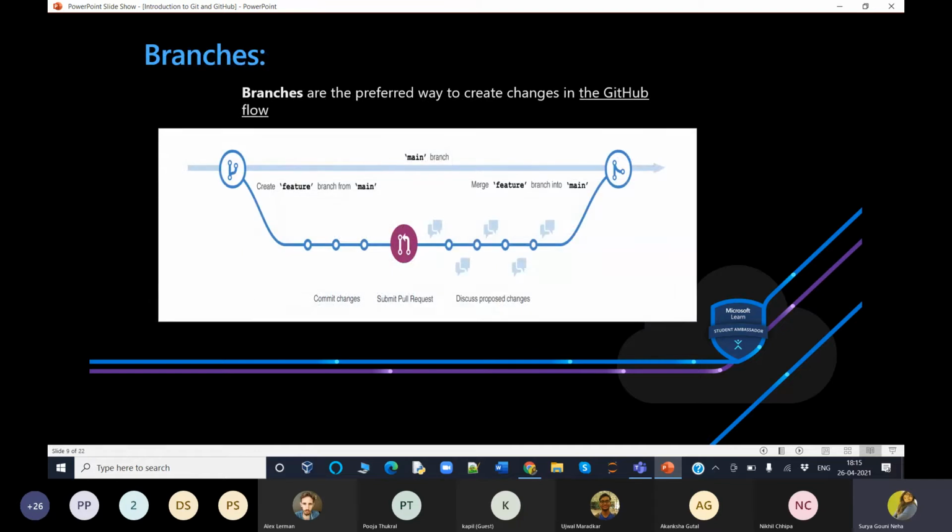So now let me tell you about branches. This is where we collaborate with more tech enthusiasts, with our friends and peers, to work on a common project. We branch that level and merge it, where each one performs their different task and merges it with one pull request. So how branches work is, branches are the preferred way to create changes in a GitHub flow. They provide isolation so that multiple people may simultaneously work on the same code in a controlled way.